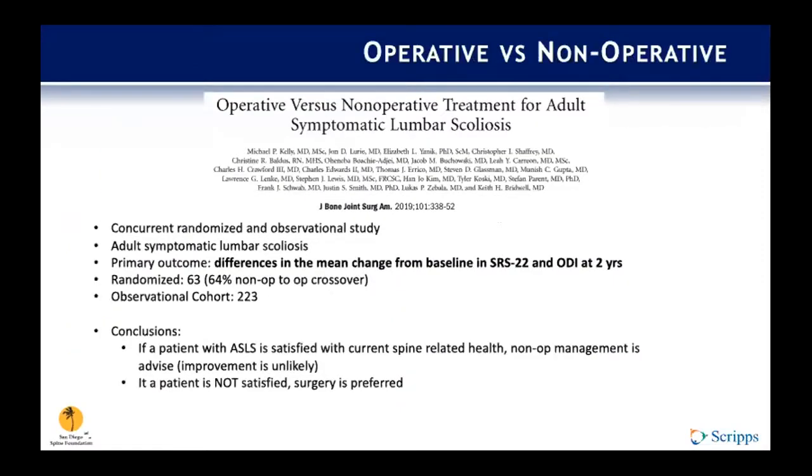So what about comparing operative versus non-operative treatment? This is one paper published in the JBJS in 2019. Overall, little data exists to determine the efficacy of operative versus non-operative care. This study was a multi-center trial consisting of concurrent randomized and observational cohorts, and they compared the effects of operative and non-operative management. The primary outcome was the difference in mean change from baseline SRS-22 and ODI at 2 years.